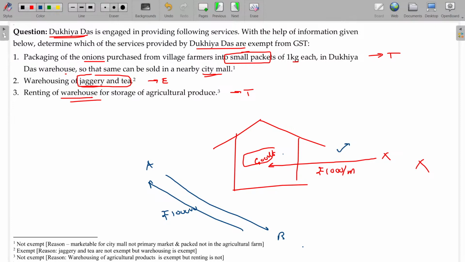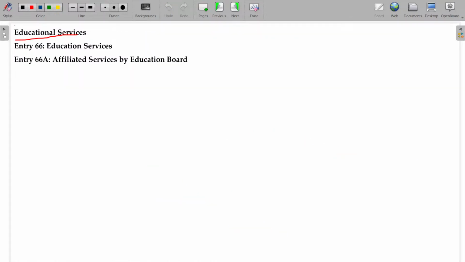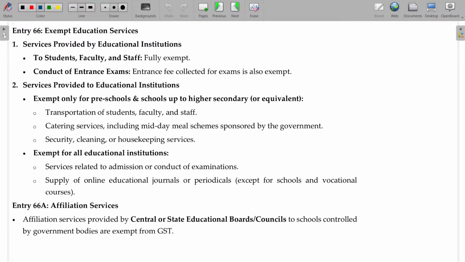Right. So we have covered two aspects. One is charitable and religious activity. Second one is agriculture related. Now we'll move on to the educational services related. Now, educational services.